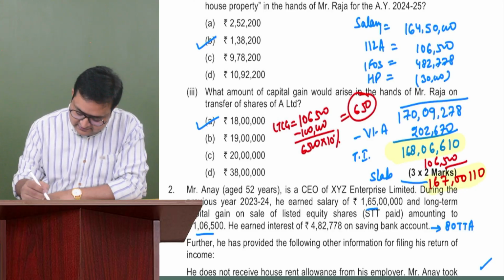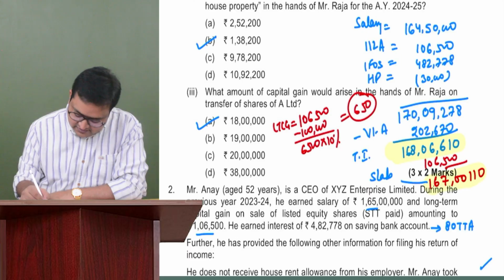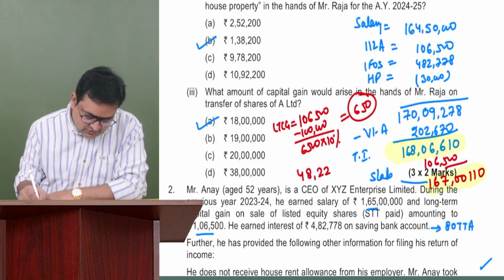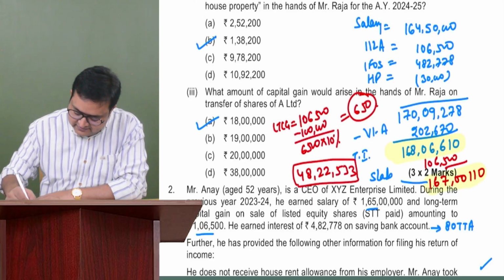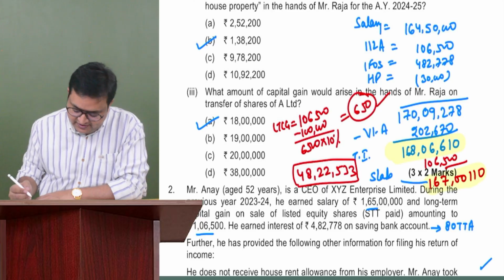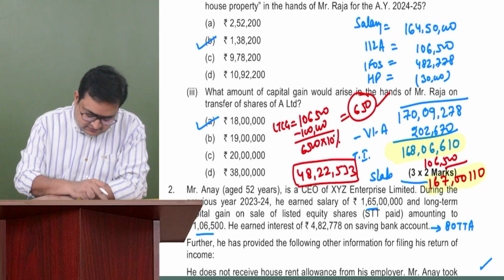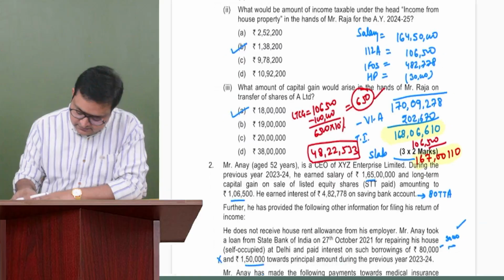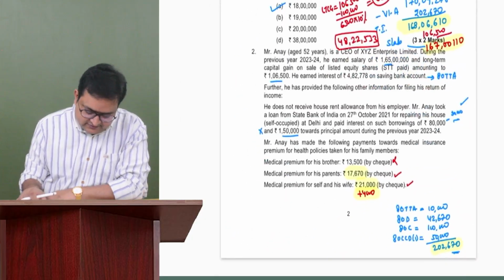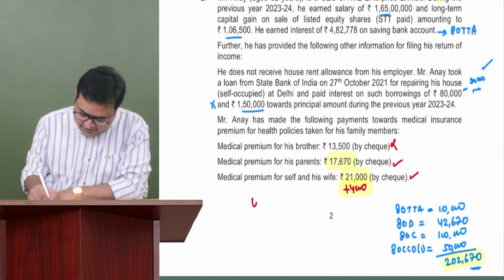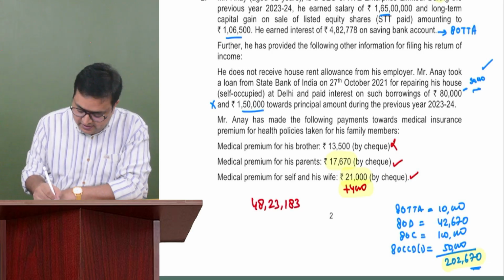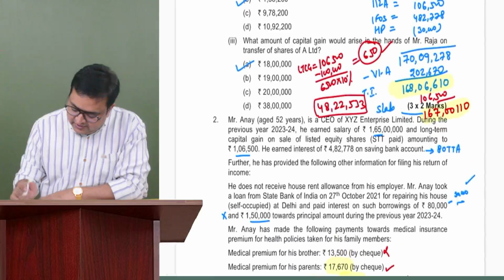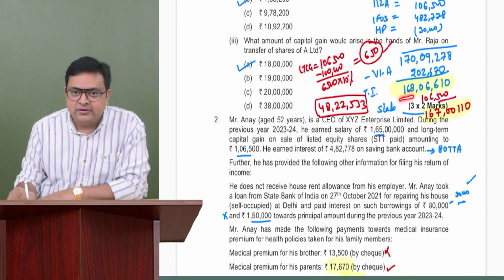This is coming as slab rate 48 lakh 22,533. This is the slab rate plus tax on 112A income of 650. I'm just adding 650 to it. So my tax is coming as 48 lakh 23,183. Now his total income is more than 1 crore, but up to 2 crore.